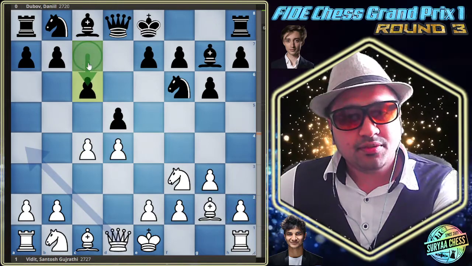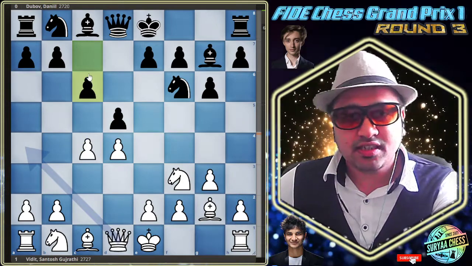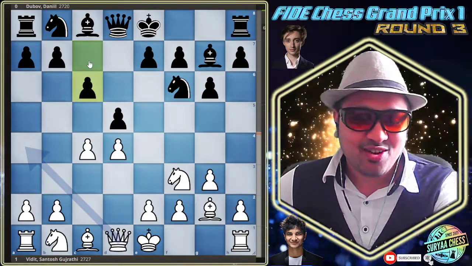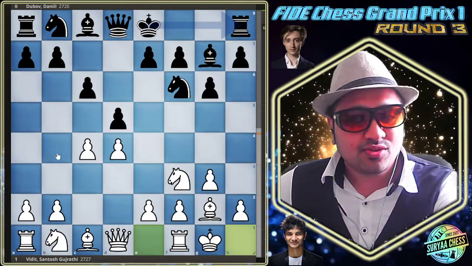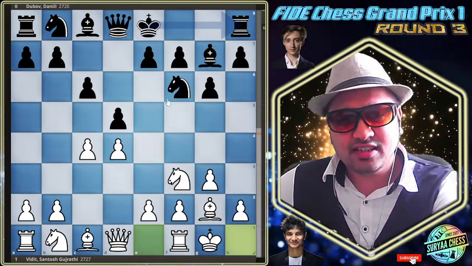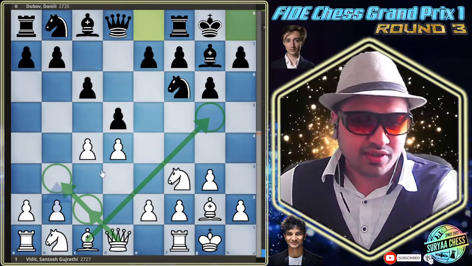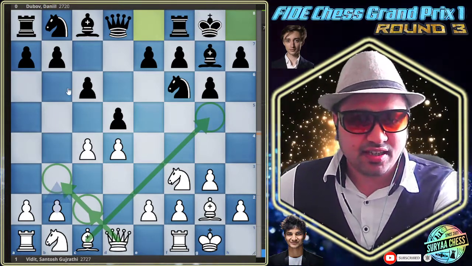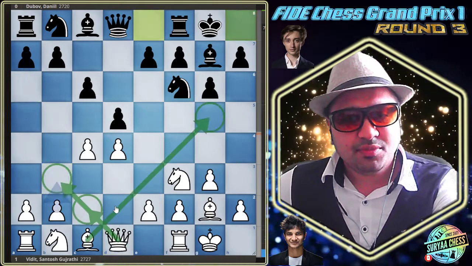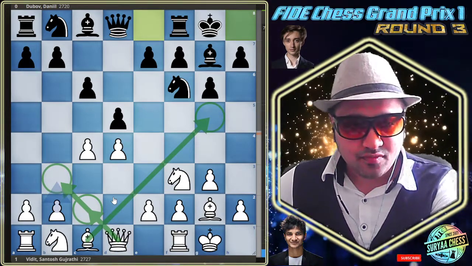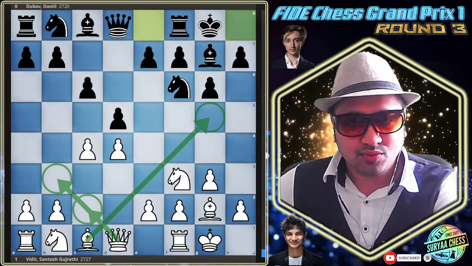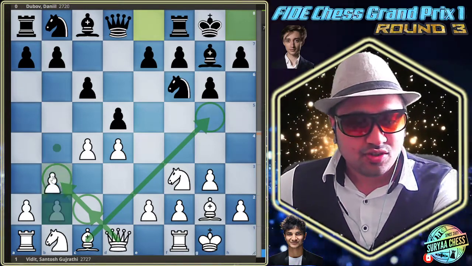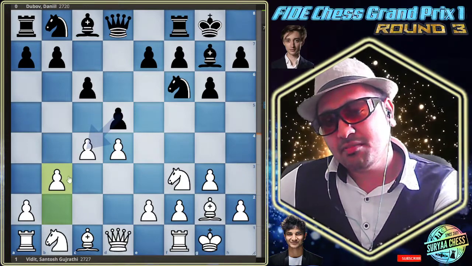After c6 it is converted to the semi-Slav now, so it's changing to multiple lines. I guess this line is also known as the Neo-Grünfeld line after castling here. Let's see further what happened. There are multiple choices here as per the engine. Maybe I'll keep the engine open. This is one of the lines suggested by the engine.